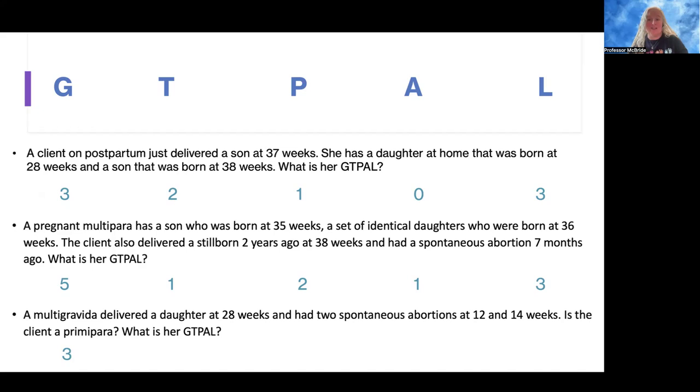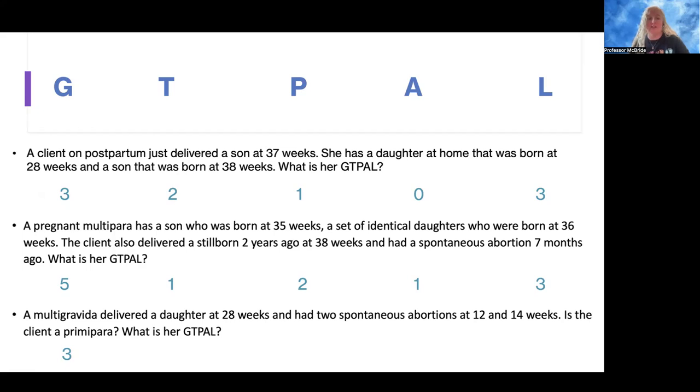So she really has only completed 1 pregnancy past 20 weeks gestation. So she is indeed a primipara. Okay, she has only completed 1 pregnancy past 20 weeks, although she's had multiple pregnancies. So she is considered a multigravida primipara.